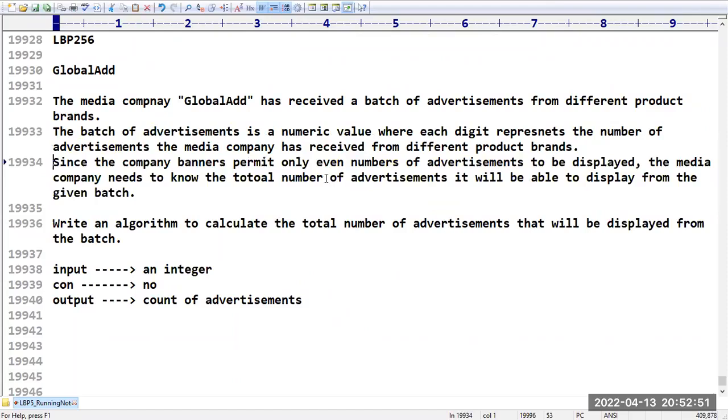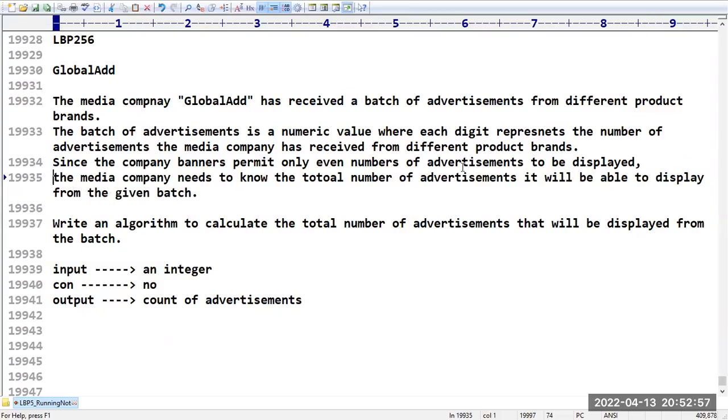Since the company banners permits only even number of advertisements to be displayed, the media company needs to know the total number of advertisements it will be able to display from the given batch. Write an algorithm to calculate the total number of advertisements that will be displayed from this batch.